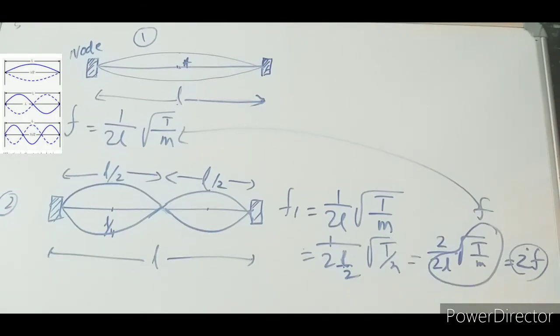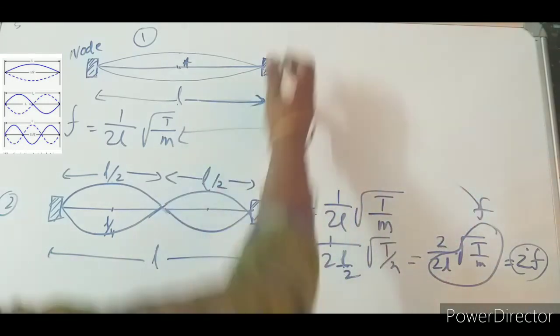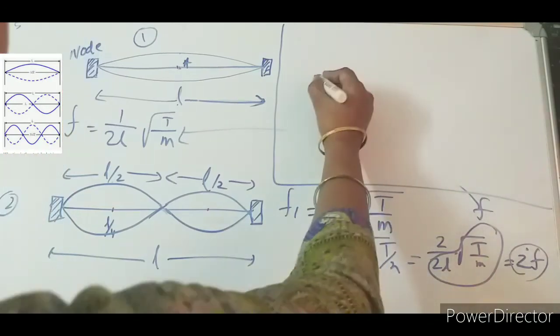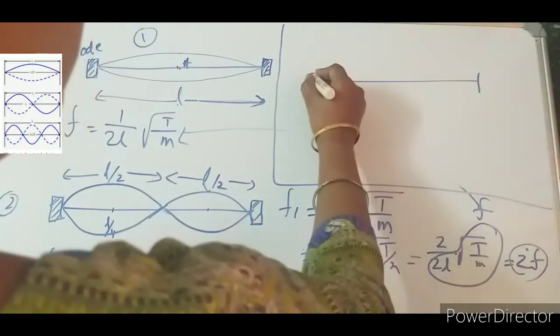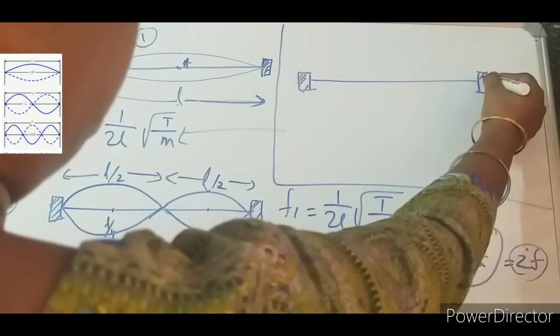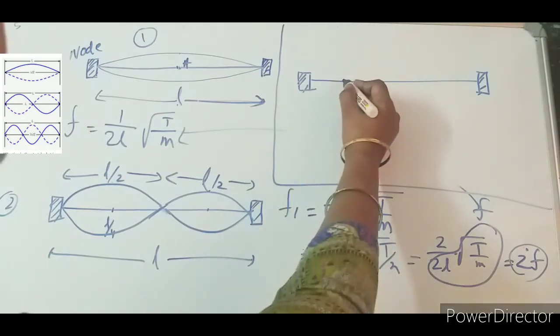Now let us see another one, where I will take this vibration. The same thing with two fixed positions. Here, instead of plucking at the L by 4 position, let me pluck from the L by 6th position.